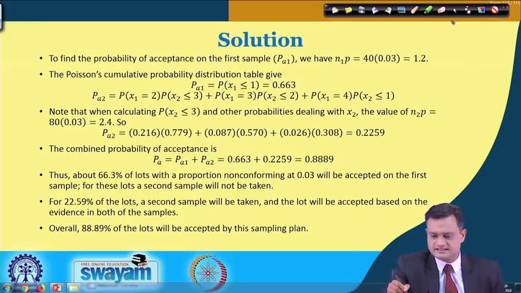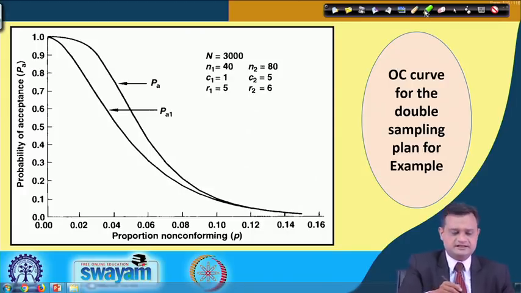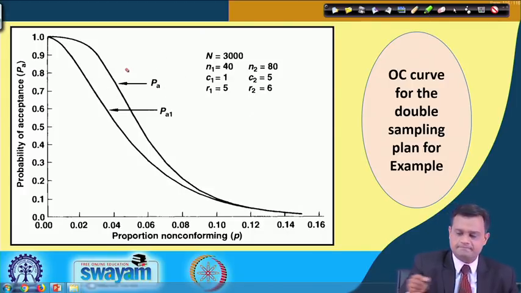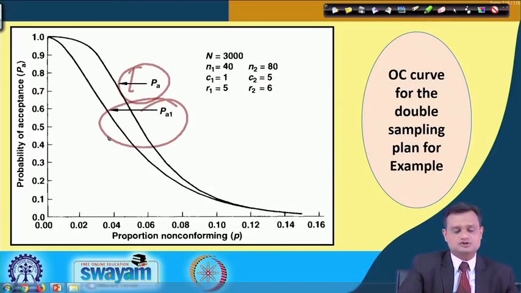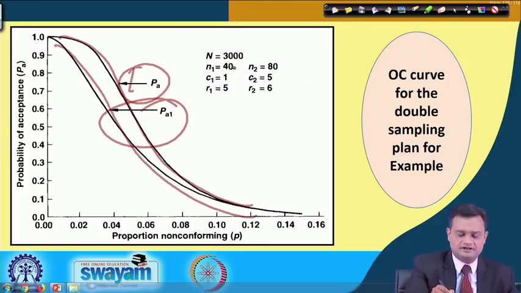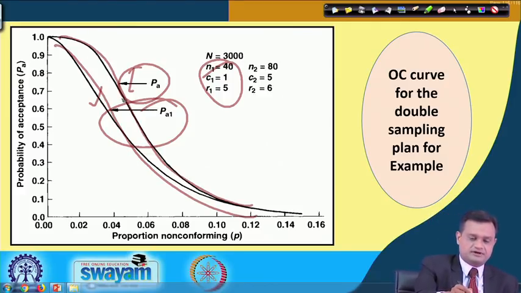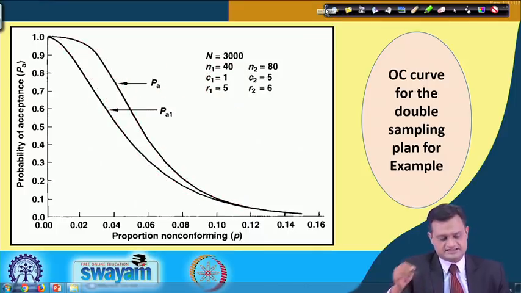So I think this is quite interesting, and what you can see here is that for the double sampling plan, this is my PA, this is my PA, and this is my PA1. So you can see that the operating characteristic curve for total probability is on the upper side, and the lower one is your PA1. This is drawn based on the first sampling. So the discriminatory power of this one is higher, and it is steeper compared to the total probability of acceptance.